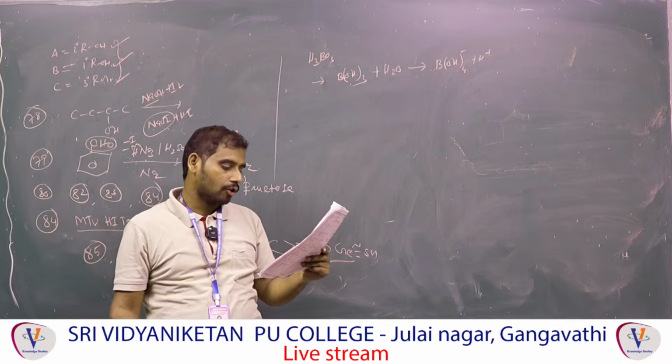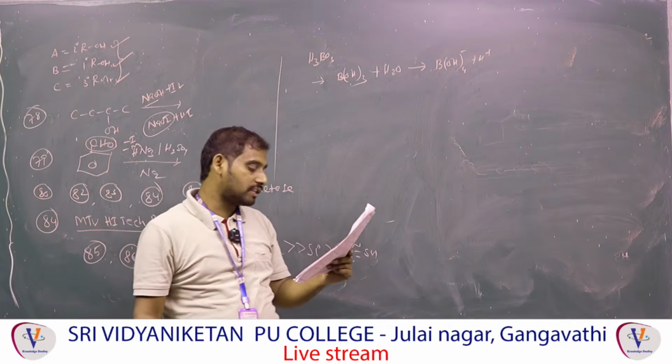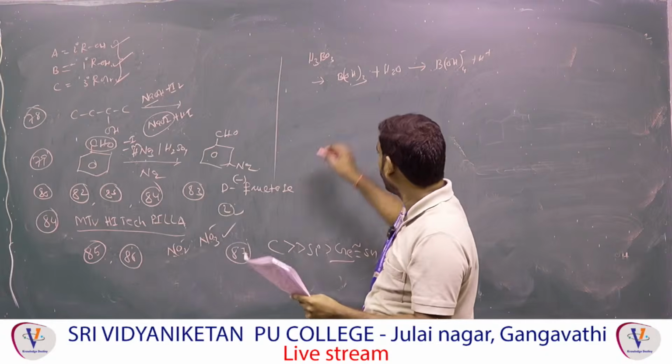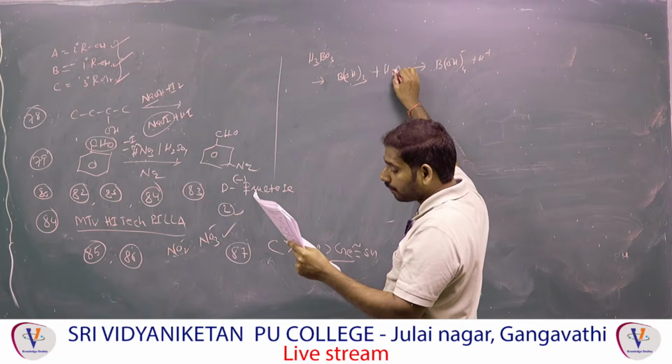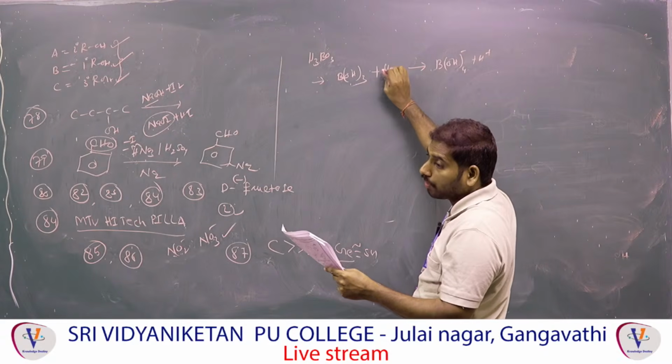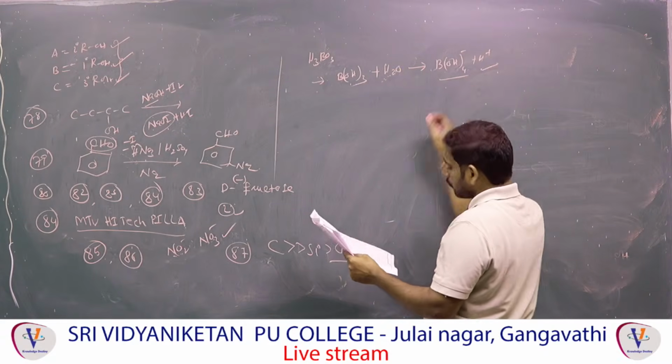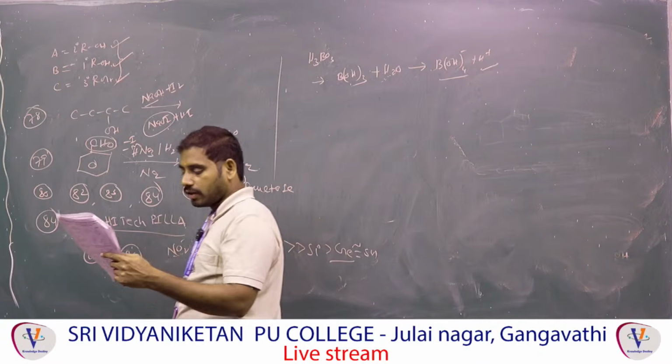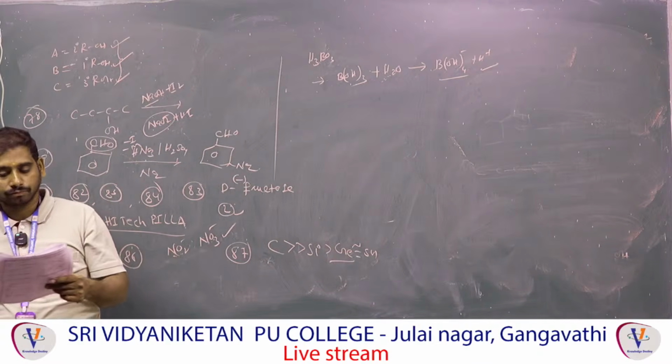Correct only. Statement assertion correct. Boric acid is not able to release H plus ion on its own. Correct. On its own it will not release, when it receives the lone pair from OH. OH means OH is coming from what? Water. So that's the option. So assertion correct, reason correct, explanation also correct.